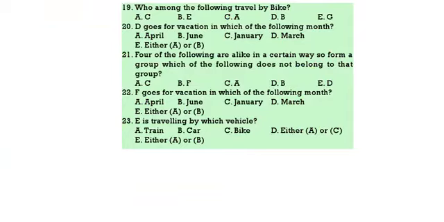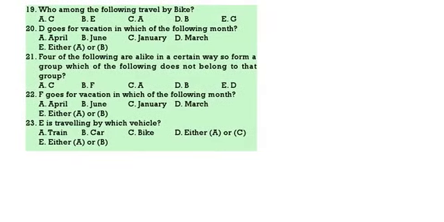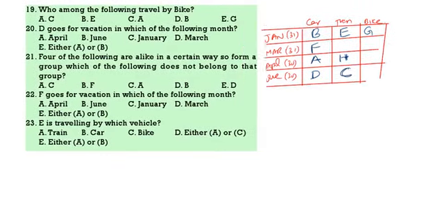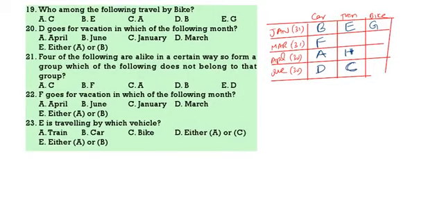See the first question, that is 19 to 23. Who among the following is going by bike? Only one person, that is G. D goes for vacation in which month? June. Four of the following 5 are alike in a certain way and hence form a group: F, A, B, D, they are going by car. C is not going by car. F goes in which month? March. E is traveling by which vehicle? Train. So 1 is the correct answer.